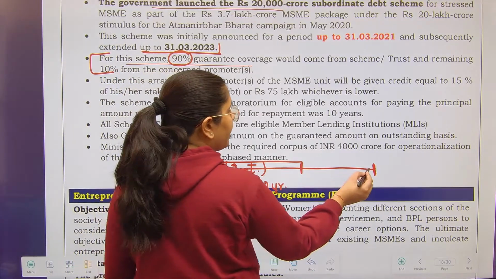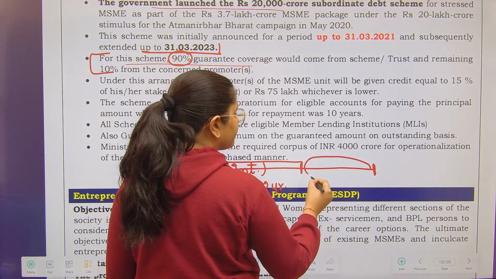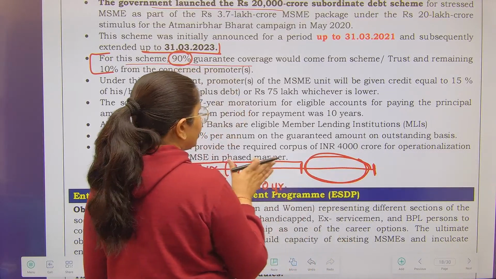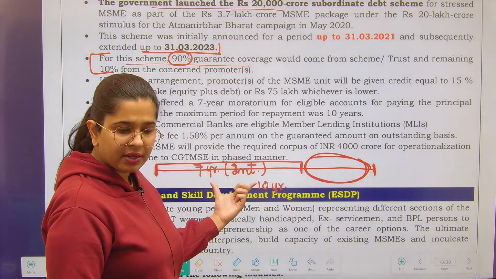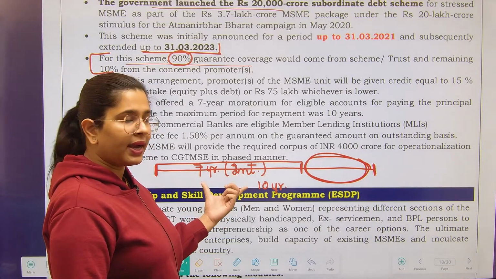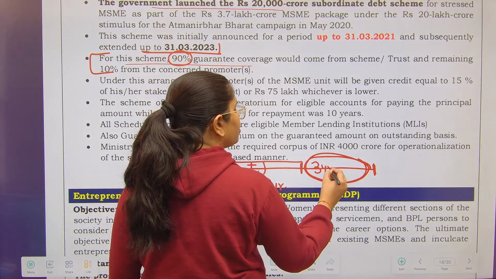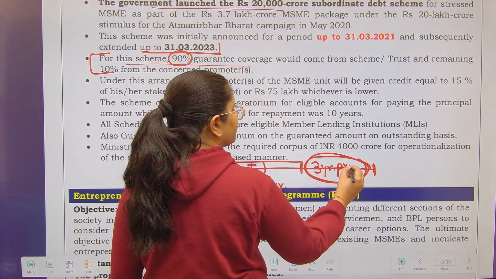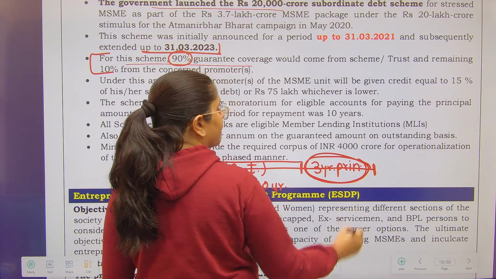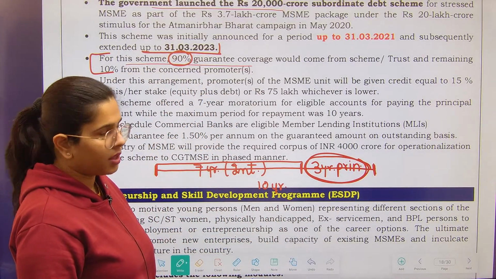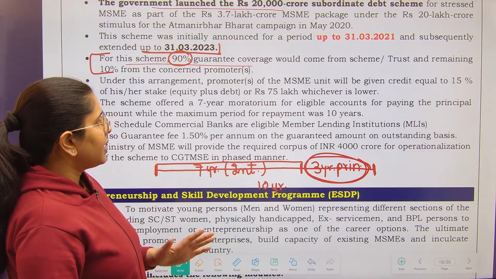And the remaining 3 years. Now this is the condition that within these 7 years, your interest must be paid in full, and for the remaining 3 years, you are going to pay principal. Is this clear to everyone? This is what they are saying over here.